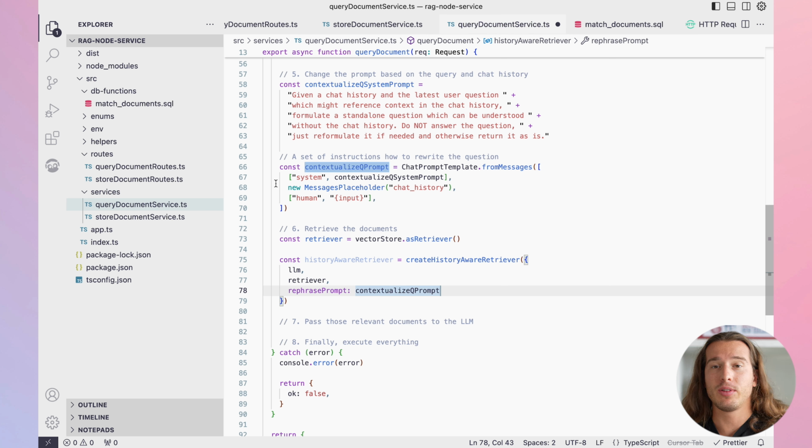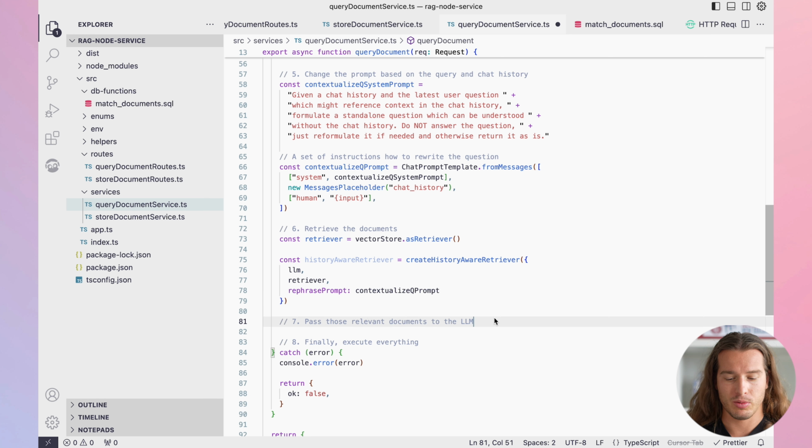And now when we have those retrieved documents, we want to pass them to the LLM. Again, this is the step with the librarian. So we ask them, hey, I'm interested in this. And then the librarian gives us a couple of books about the topic. That's step 6. We have those books now, and now we need to pass them to the teacher and ask the teacher a specific question that is in those books. And we will get the answer.